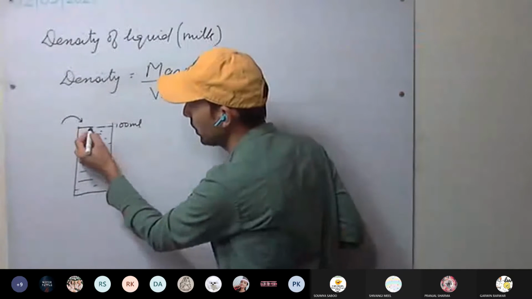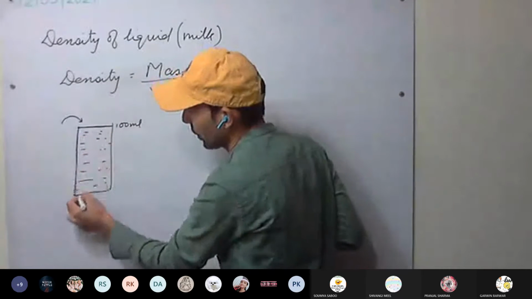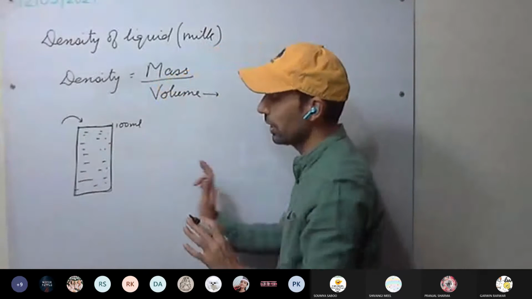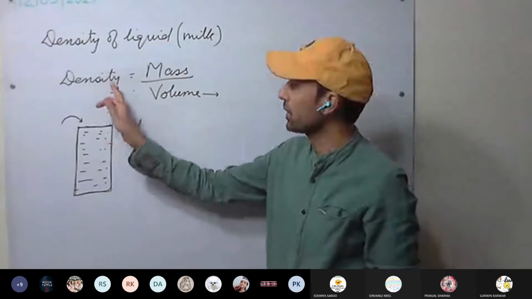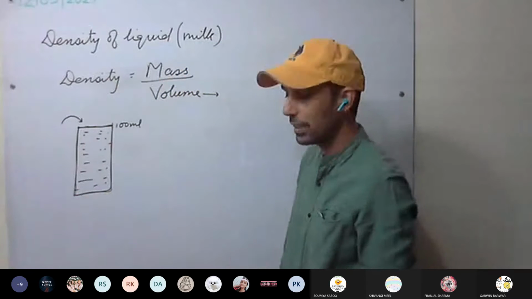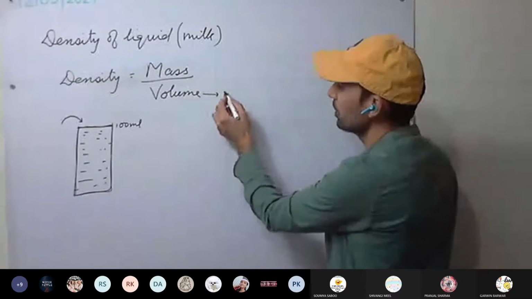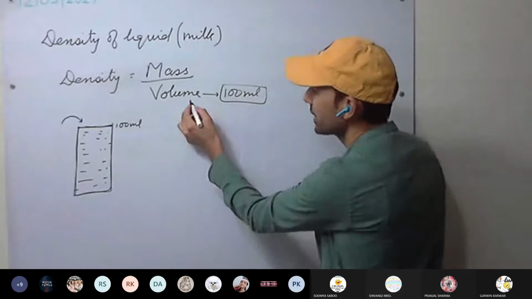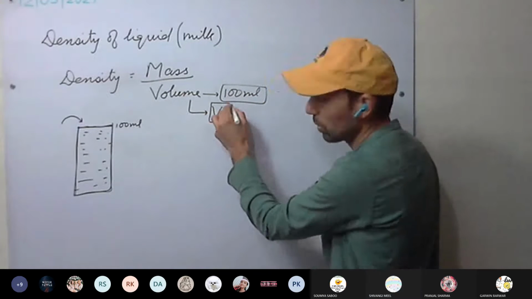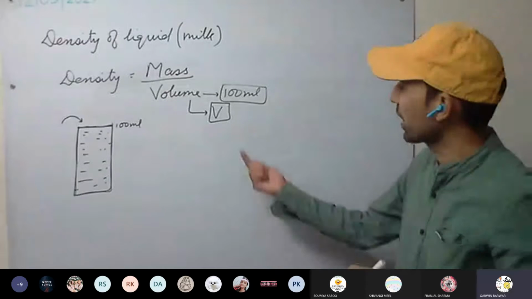We have filled it up to 100 ml. The rest of the milk we don't require. By using this 100 ml of milk, we can measure the density of the milk. Clear? So what is the volume? 100 ml. We have calculated the volume.